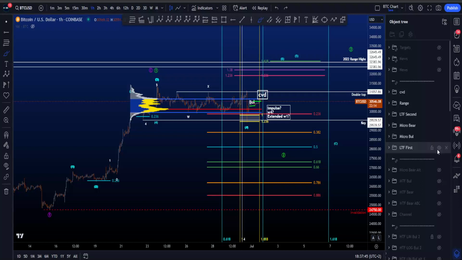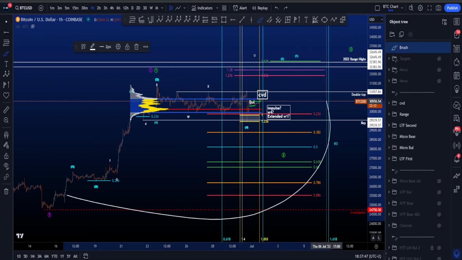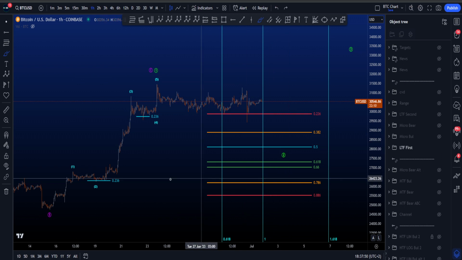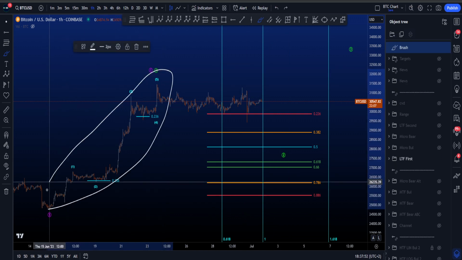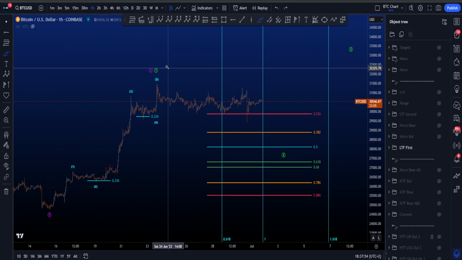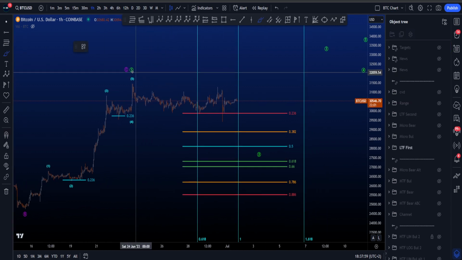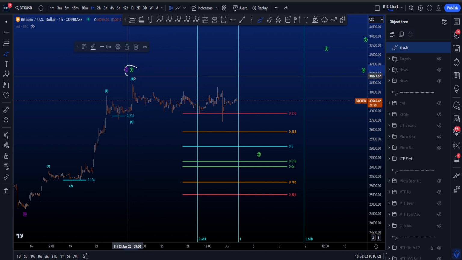Hi everyone, let's go over my low time frame and micro bullish and bearish Elliott Wave scenarios on Bitcoin. Starting with the low time frame, the first scenario I have is a finished impulsive structure in either a wave 1 or a wave C. Now the probabilities currently, as it stands because of this range, are on the side of a potential wave 1.